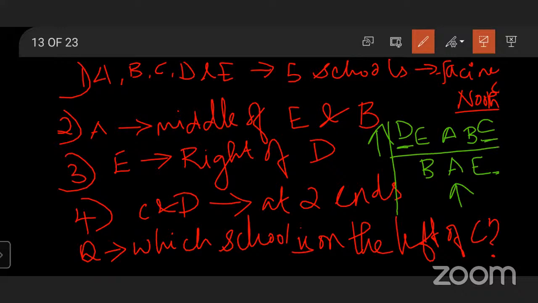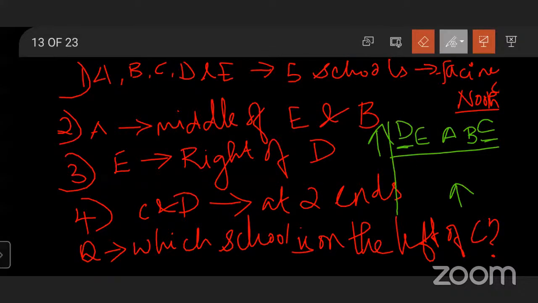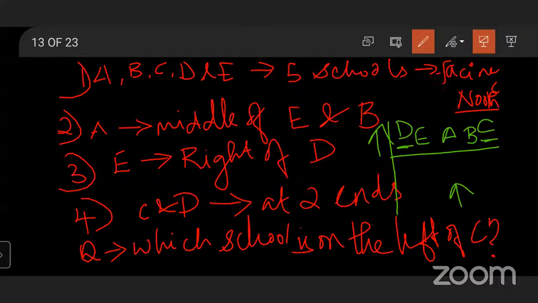Which school is on the left of C? So C is also facing the north direction. Wait, let me take another look. Yes, C is facing the north direction. So every school is facing the north direction, which means C's right side will be this side, and this is the left, right? Am I doing it correctly? Yes, ma'am.